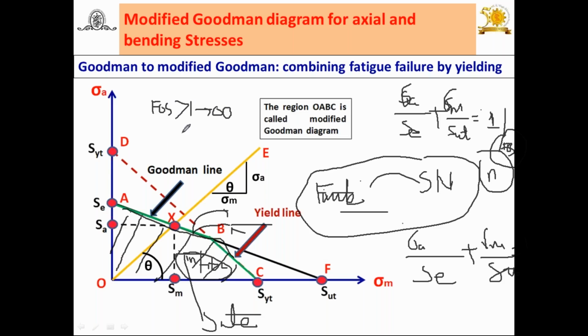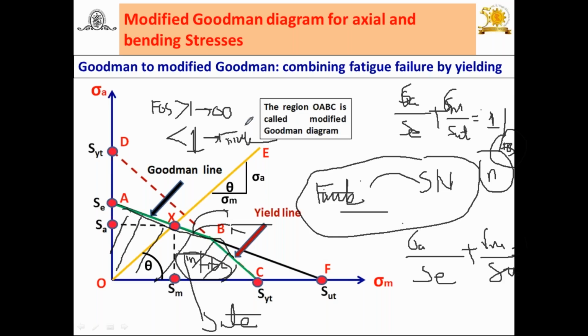And if this FOS is less than 1, you can say the component is having finite life. Try to understand, I hope you understood. If the FOS is greater than 1, the component is having infinite life, and if FOS is less than 1, the component is having finite life. What does it mean?